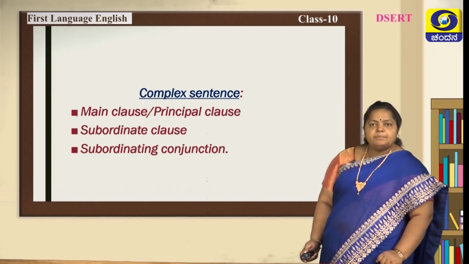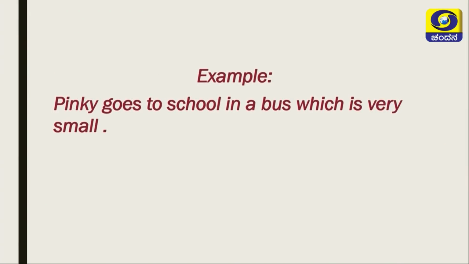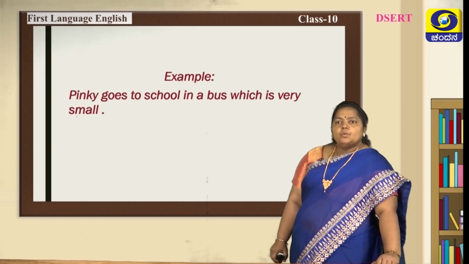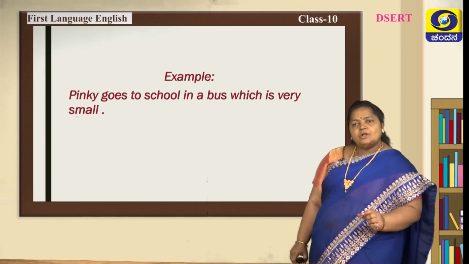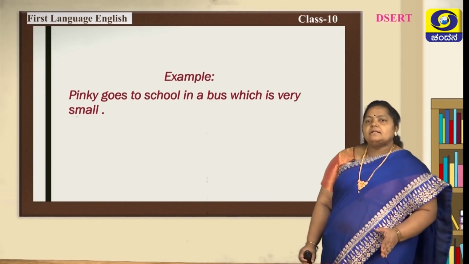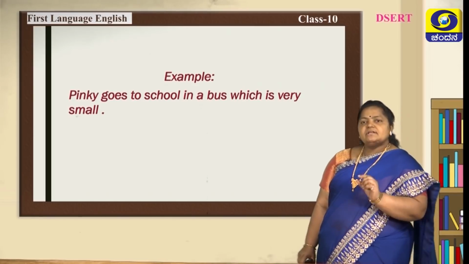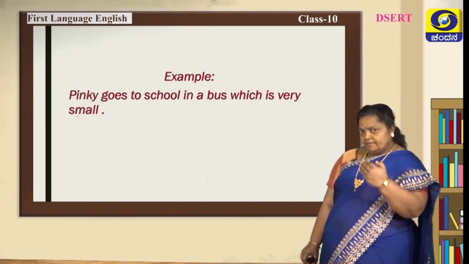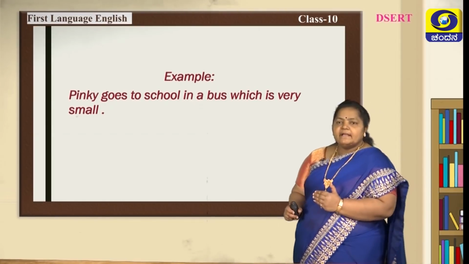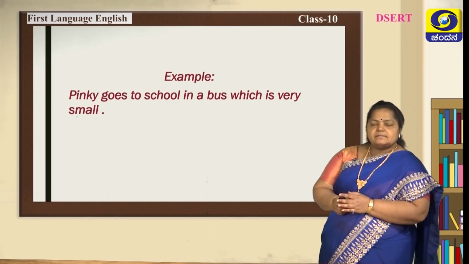Let us see an example. Pinky goes to school in a bus. It is a main clause. Which is very small. Is very small is a subordinate clause. Now, what is joining these two sentences? Which is here a subordinating conjunction. I will be giving you the list of coordinating conjunctions and subordinating conjunctions. So, let us see.